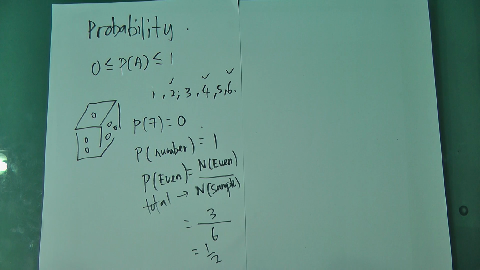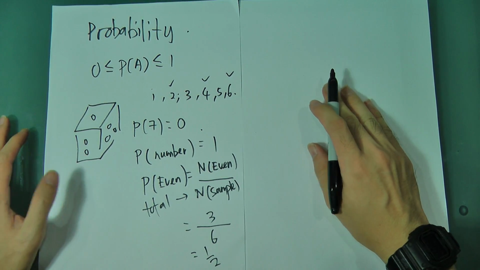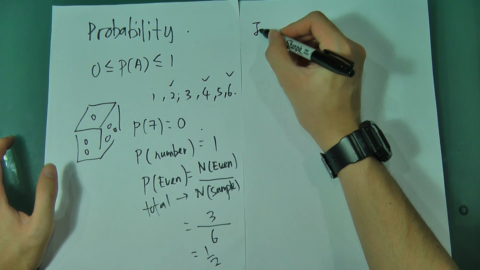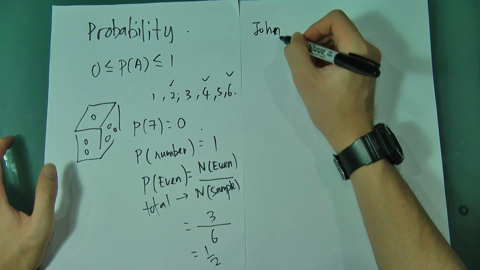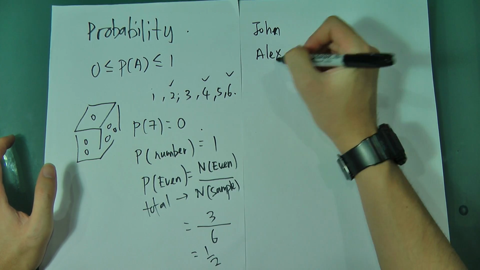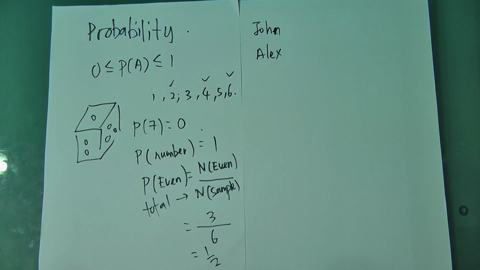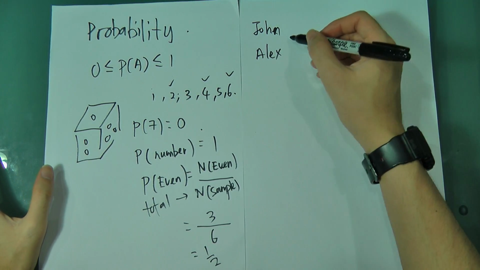Before we go deeper, let me discuss a little bit on tree diagrams. For example, now I've got two persons, John and Alex, and let's say they are playing chess.